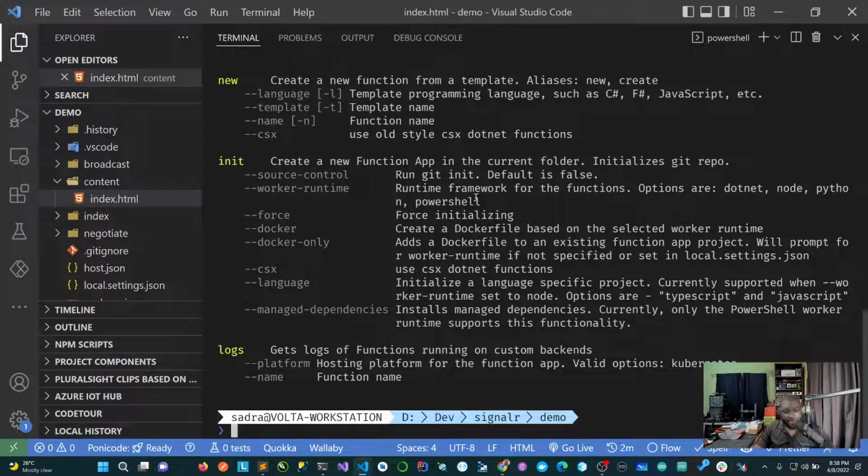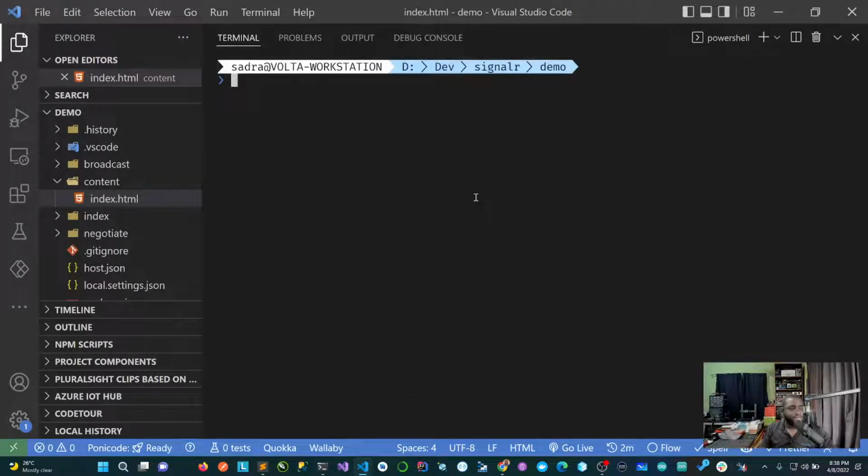Right now, I want to set up that connection. So go ahead and do func settings. We're going to add the Azure SignalR connection string. Now, we're using JavaScript.